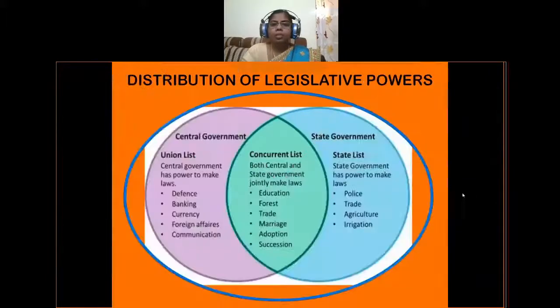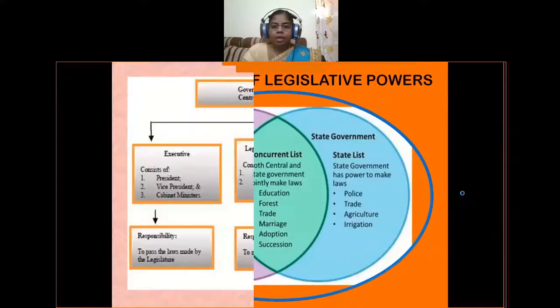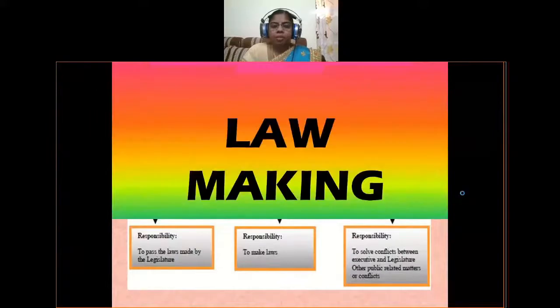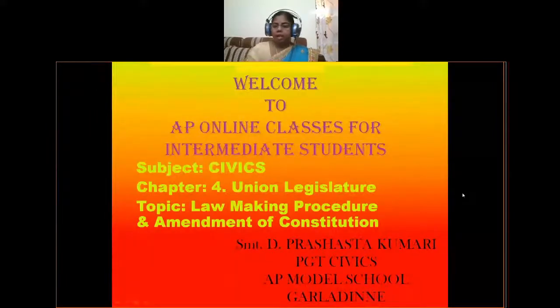This is the distribution of legislative powers in our constitution into 3 lists. This is the government and the law making procedure. Today you have learnt about the law making procedure and also the amendment of the constitution. Okay, so thank you one and all.